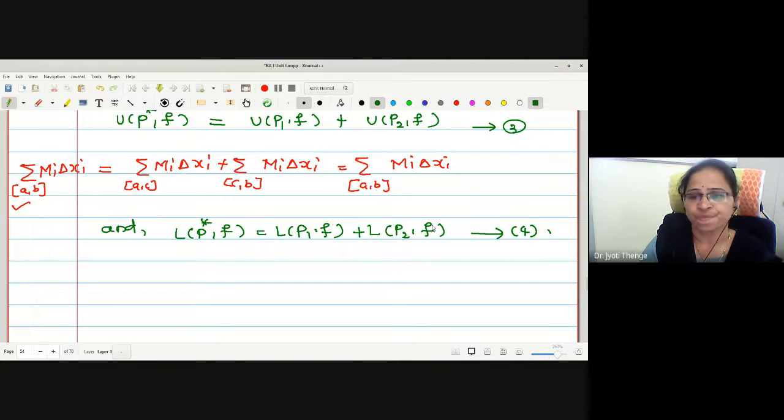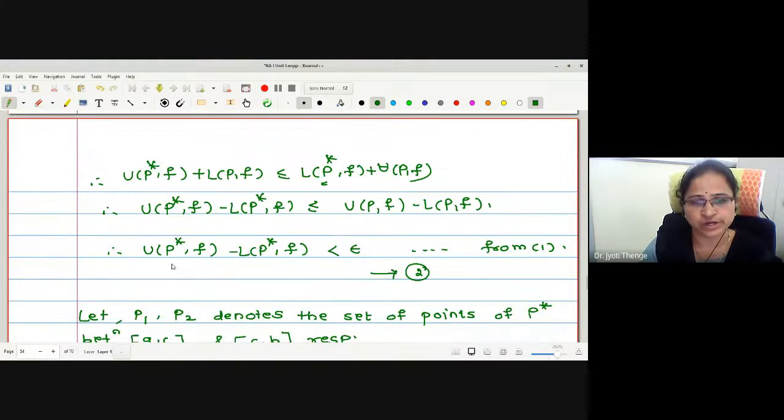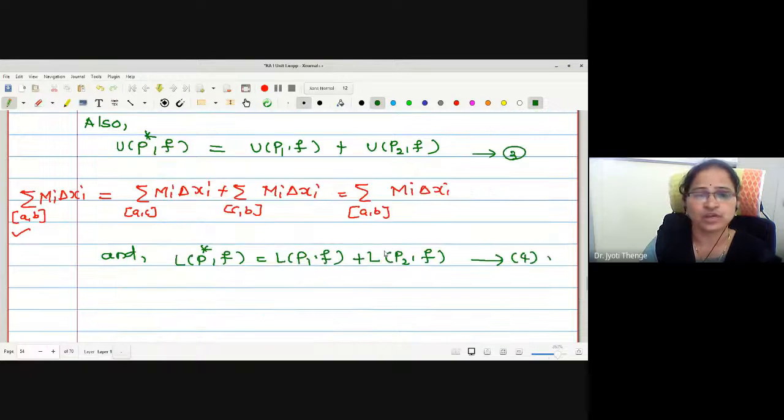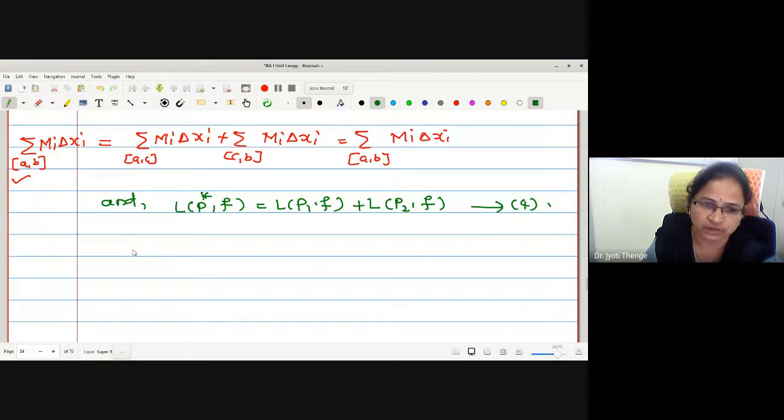Now, we already have this relation: U P star F minus L P star F is less than epsilon. Here we have calculated both the values U P star, L P star in terms of P1, P2. Therefore, let me subtract 3 and 4, and we know already it is less than epsilon. Here you will write, subtracting 4 from 3.